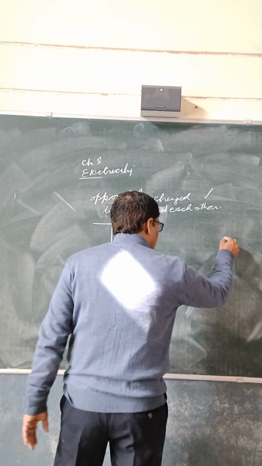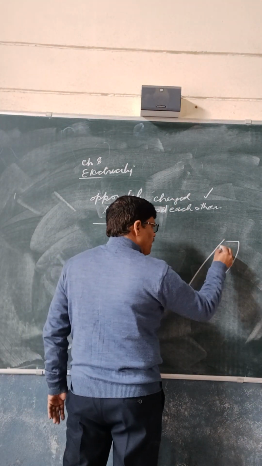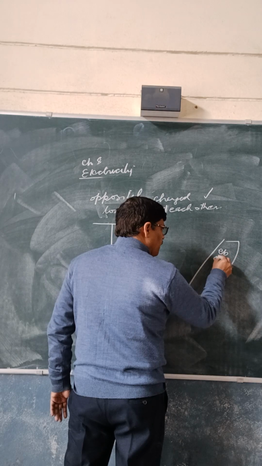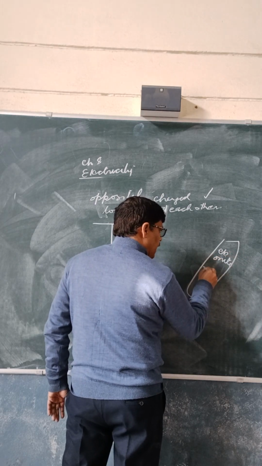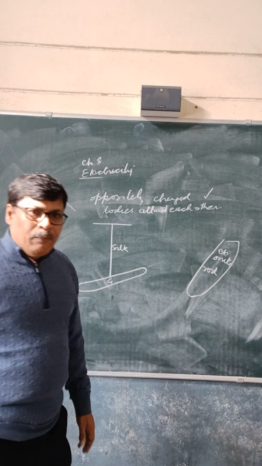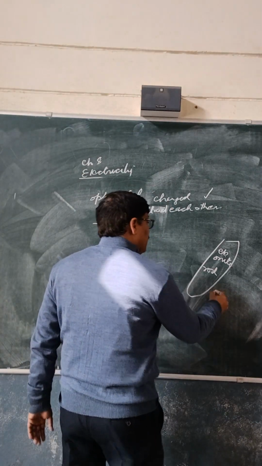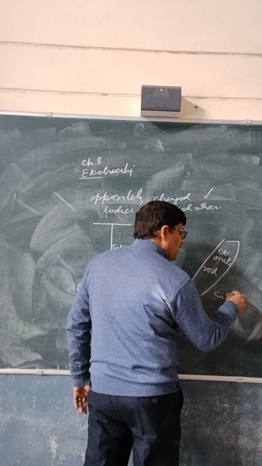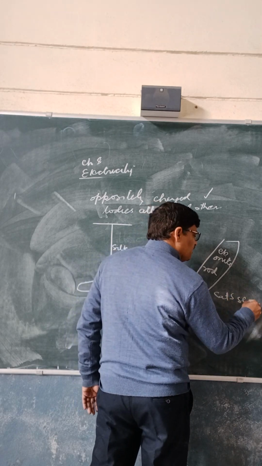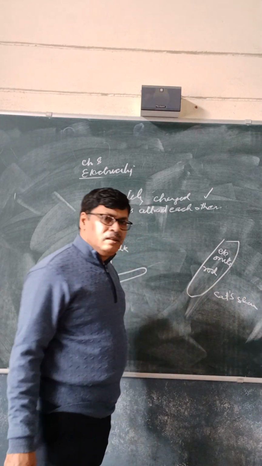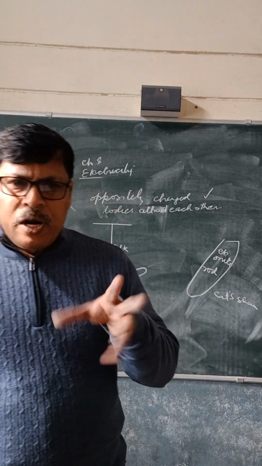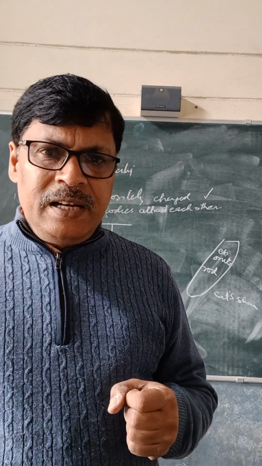Now we take one more, an ebonite rod. We have taken an ebonite rod and rubbed it on cat's skin, that is fur.